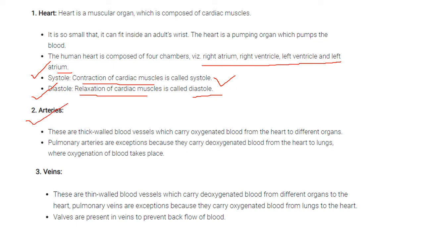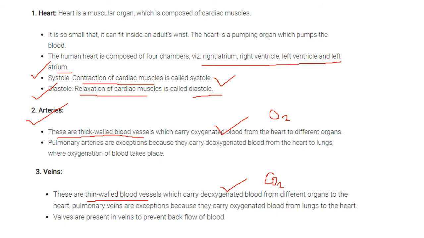Okay, then arteries. What is the function of arteries? You can see over here, these are the thick walled blood vessels. You have to remember, arteries are thick, whereas the veins are thin walled blood vessels. They carry the oxygenated blood and the deoxygenated blood. Oxygenated blood means the blood is rich in oxygen. Arteries contain the oxygen rich blood, and veins contain the deoxygenated blood, that means carbon dioxide containing blood, in which there is less oxygen or no oxygen.